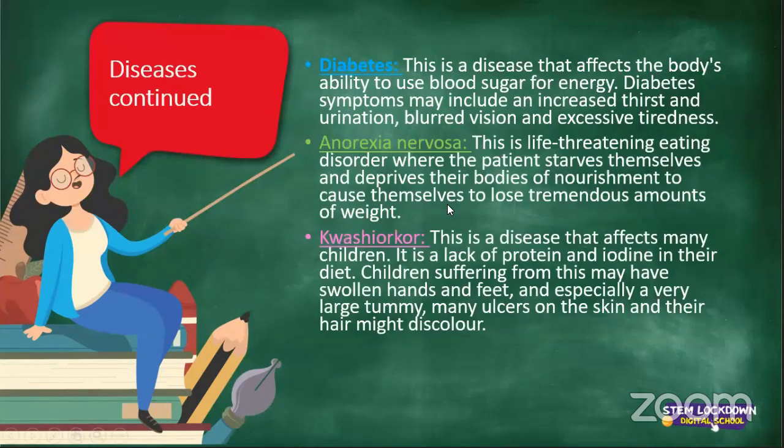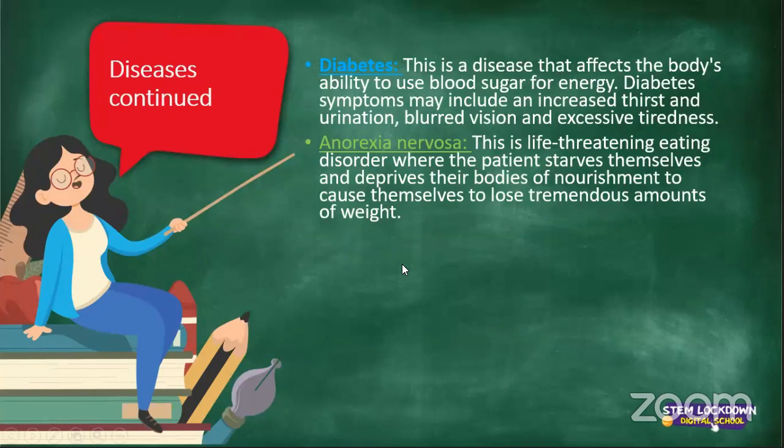All right, then we've got anorexia nervosa. This is a life-threatening eating disorder where the patient starves themselves and deprives their bodies of nourishment to cause themselves to lose tremendous amounts of weight.